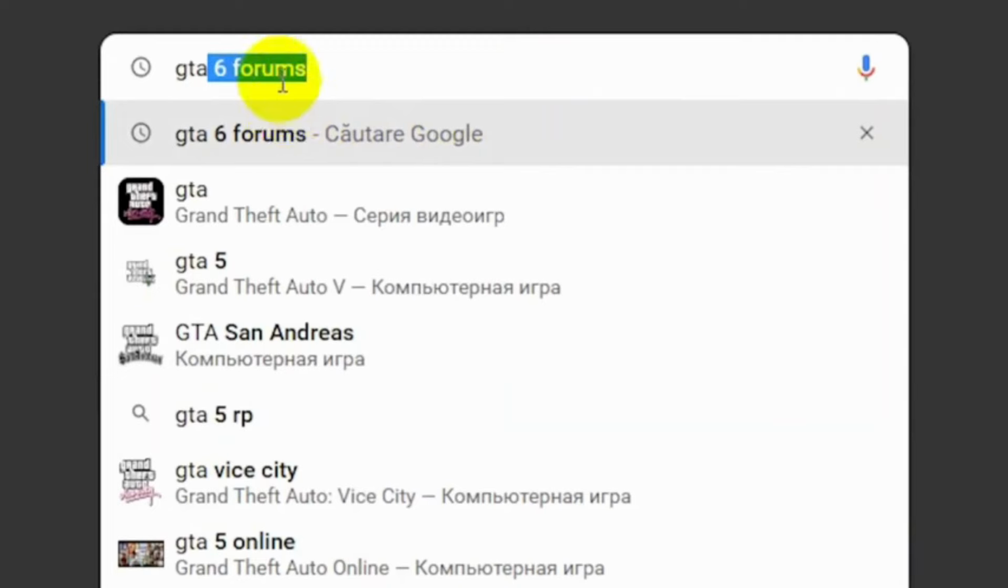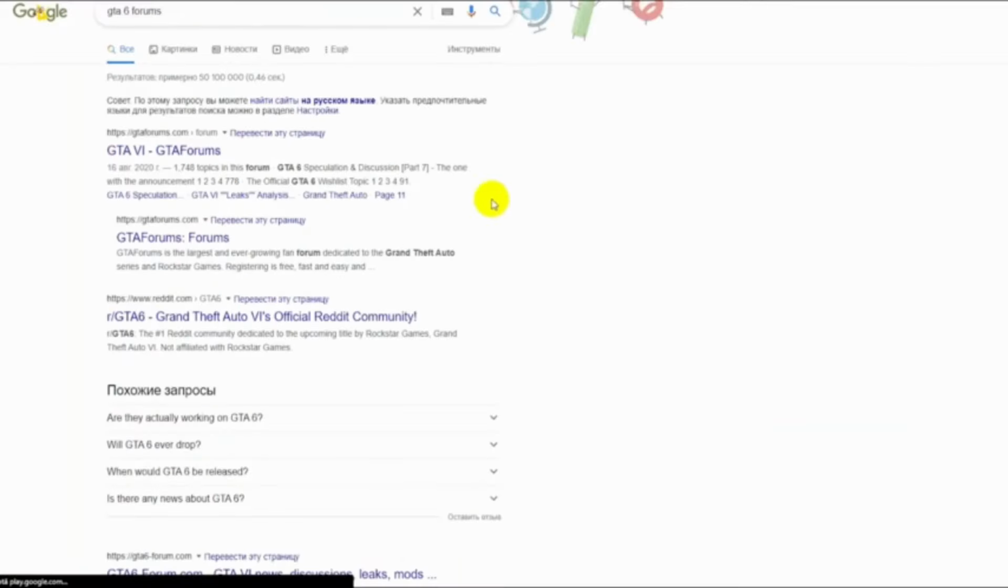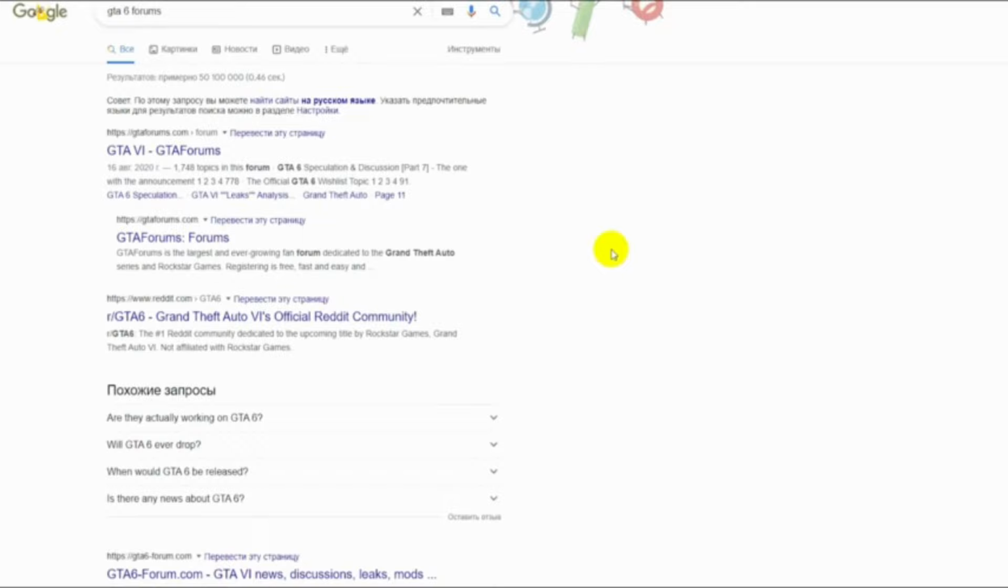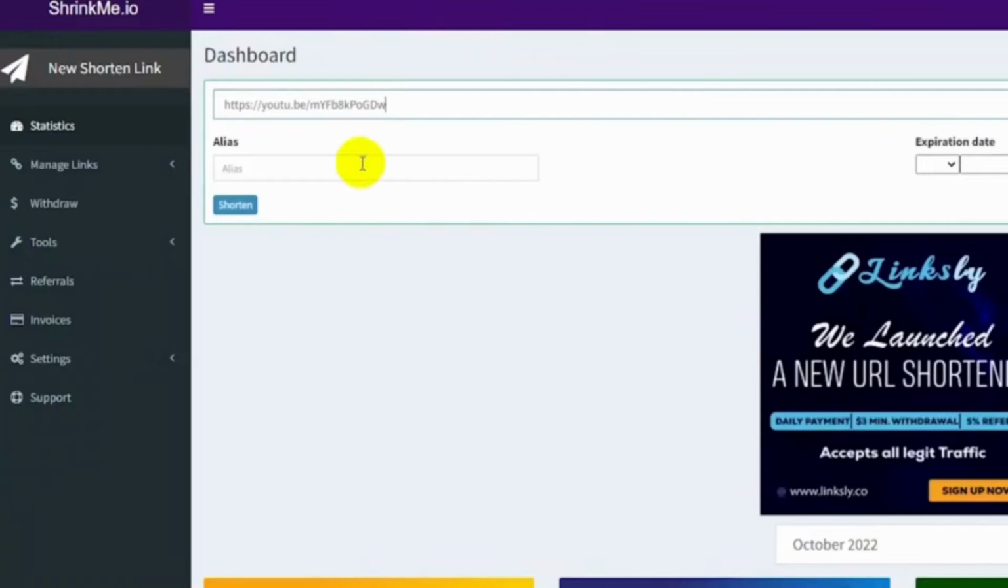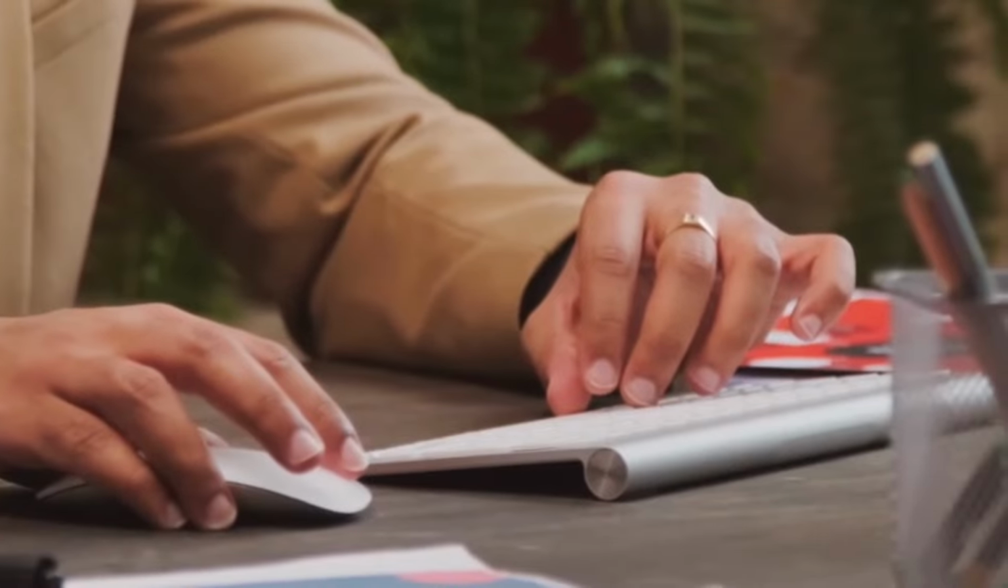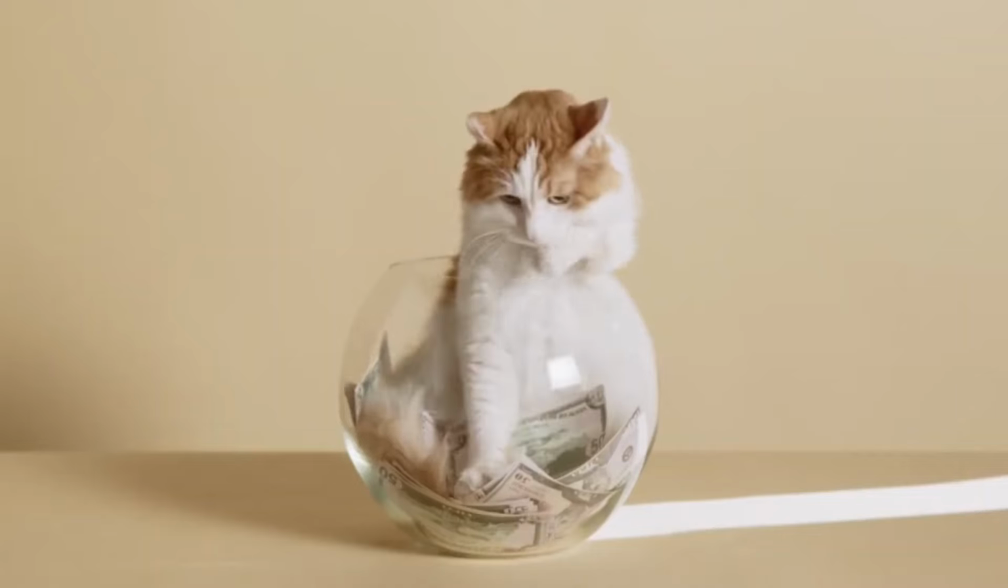You can open Google and there write GTA 6 forums. You will see a lot of pages where players discuss different topics. All you have to do is register on this forum and get involved in the comments. Write comments with the members of the forum and leave a link to a gaming video there. They will access that link to watch the video they like, and you will receive money every time they watch that video from your link.